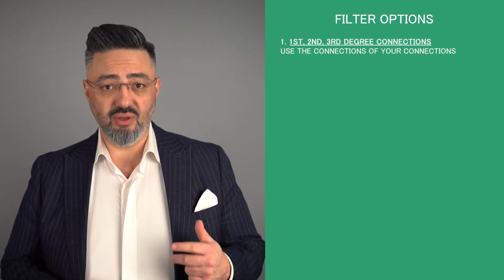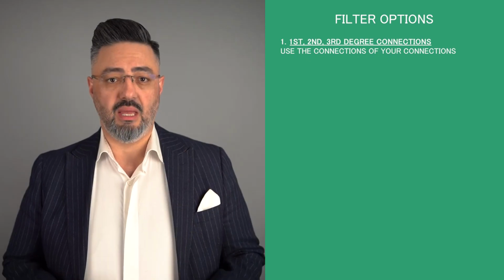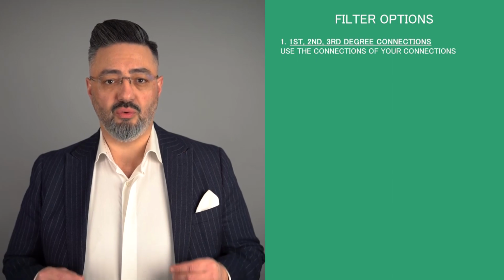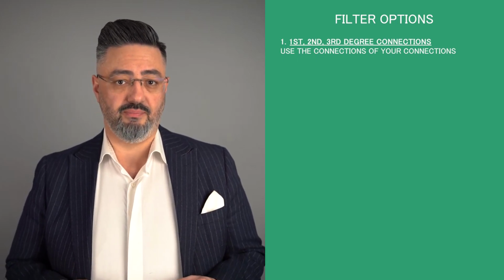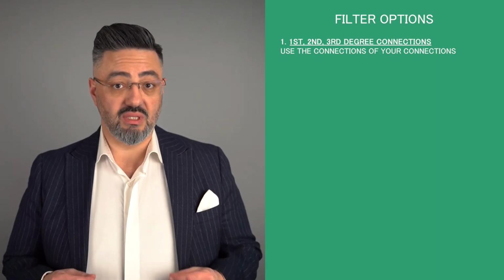So, when we search a term like CEO and choose people and click the button all filters, this is where we start to really narrow down the search. These are the options that we have in the free account. First, second and third level degree connections, or connections of a certain person. Because we know by now that like-minded people congregate, you might want to connect with people of a certain person, to his connection, or if you want to use name dropping, you would also need it.